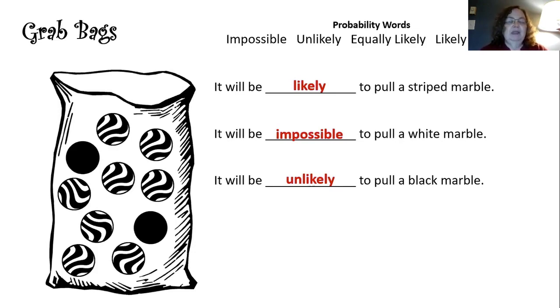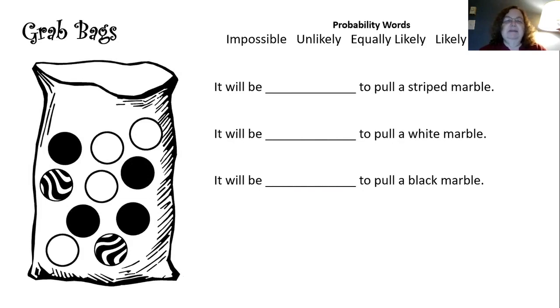Let's look at this grab bag. This is different. It has 4 black marbles, 4 white marbles, and 2 striped marbles. So let's look at our sentences again. It will be blank to pull a striped marble. What word did you use? Unlikely. I could pull them out, but there's only 2 of them, so it would be unlikely.